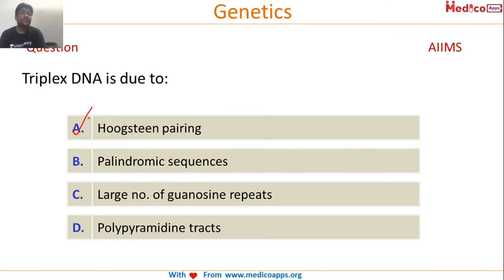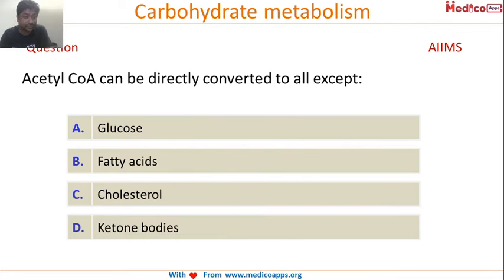Okay, so in this, what happens is, it is basically seen in RNA only. In DNA, the nitrogenous base pairing is the same as the normal. So A will be paired with T and C will be paired with G, but there is an abnormal pairing, because of which it is able to pair with two strands. The correct answer is A. Hoogsteen was the scientist who actually discovered it, so it's called Hoogsteen pairing.